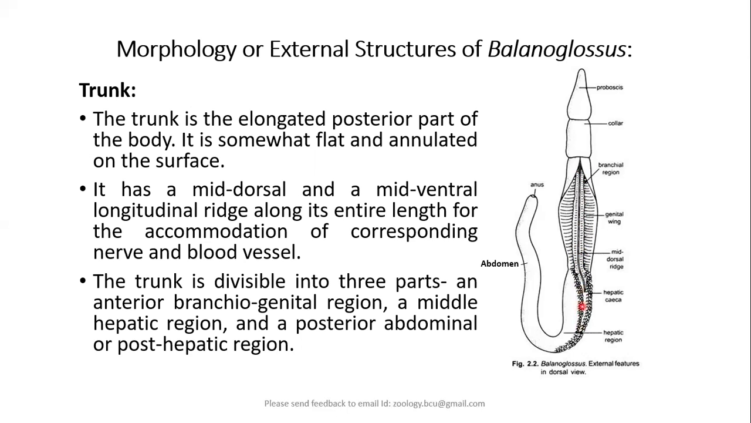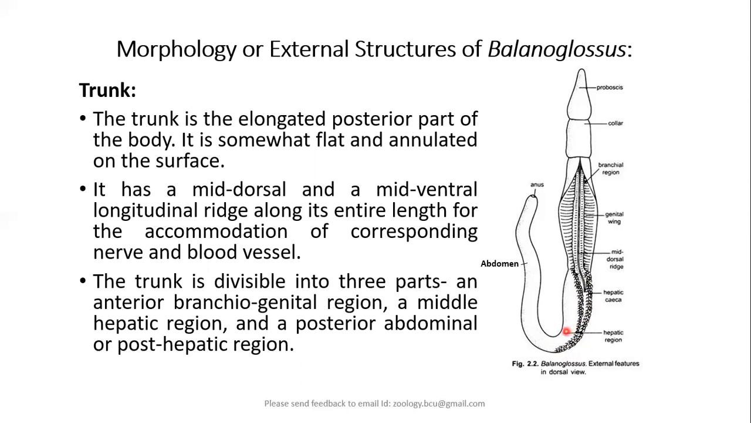Then the middle portion is called hepatic region, because of the presence of hepatic caecae. So as the name indicates, liver-like structure. Of course, the hepatic caecae are present internally. Only the bulgings indicate the sacculated or the sac-like structure of the hepatic caecae.